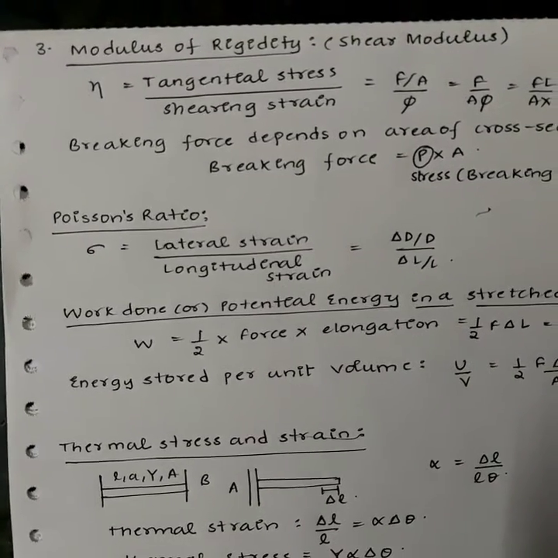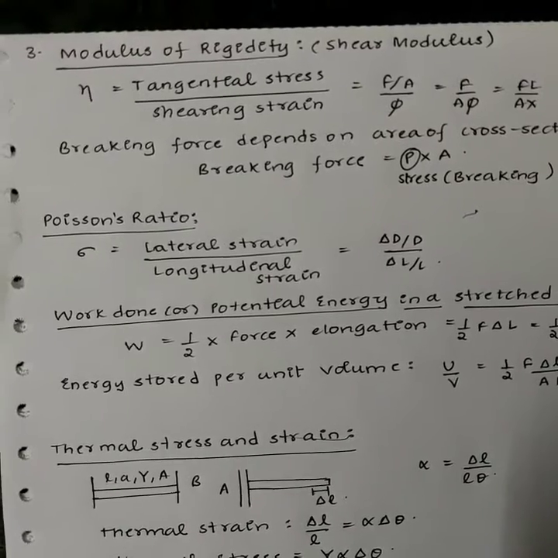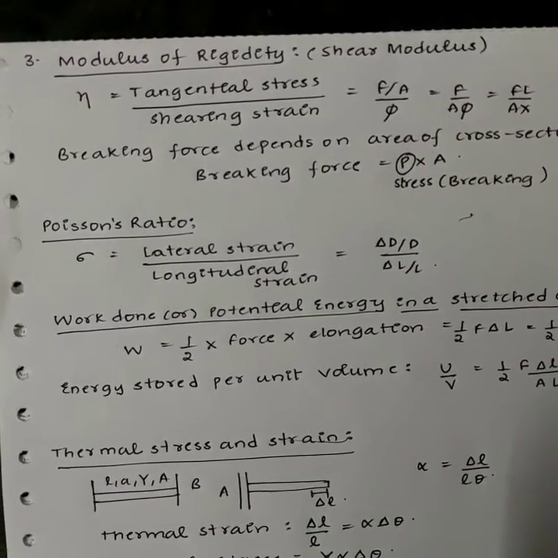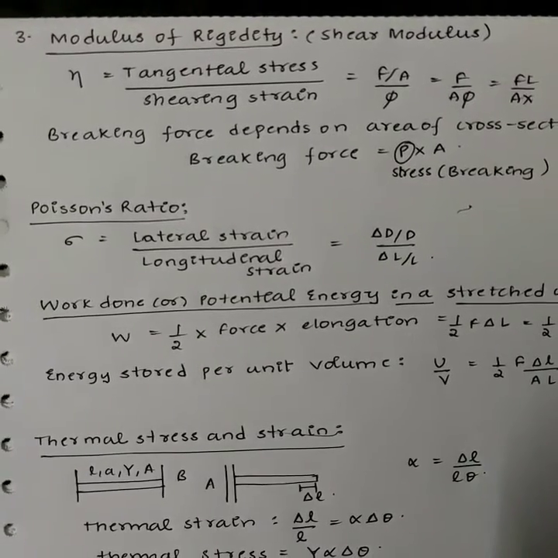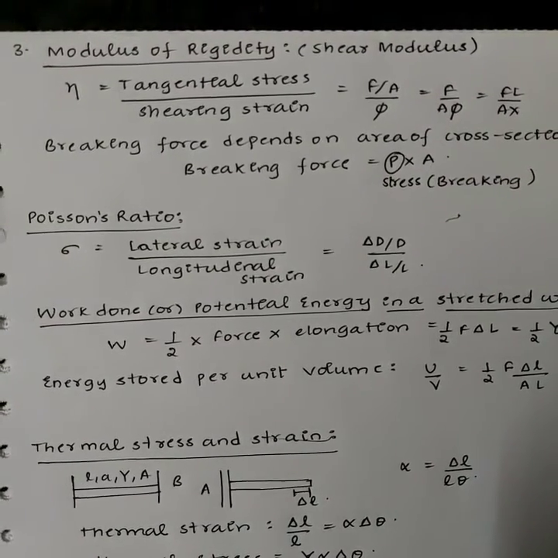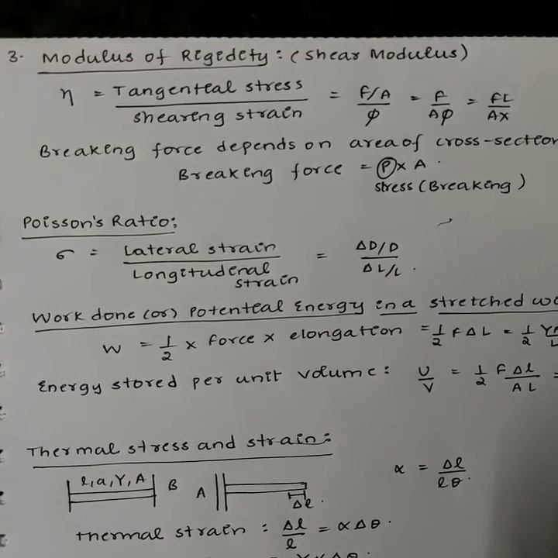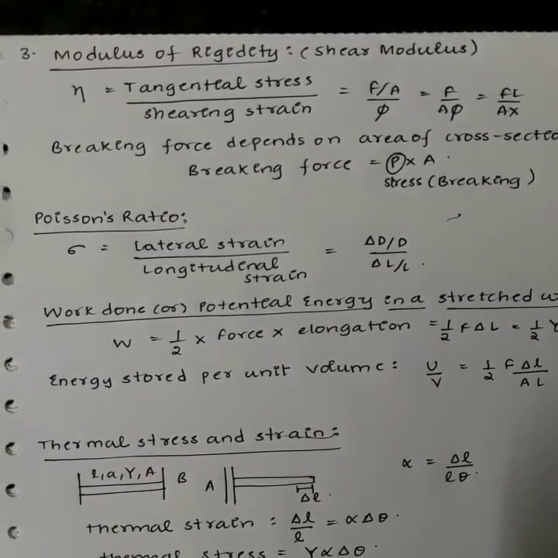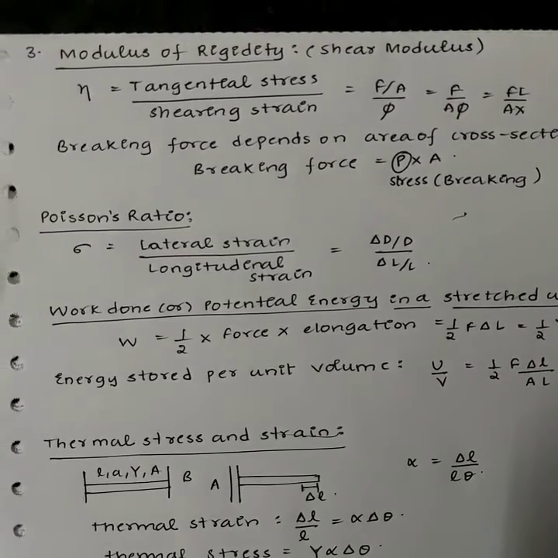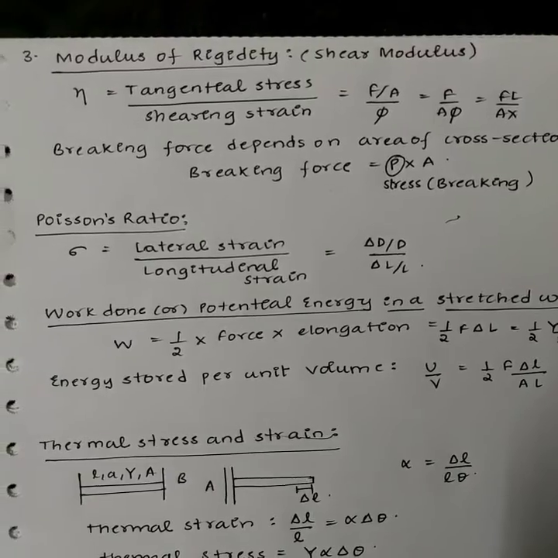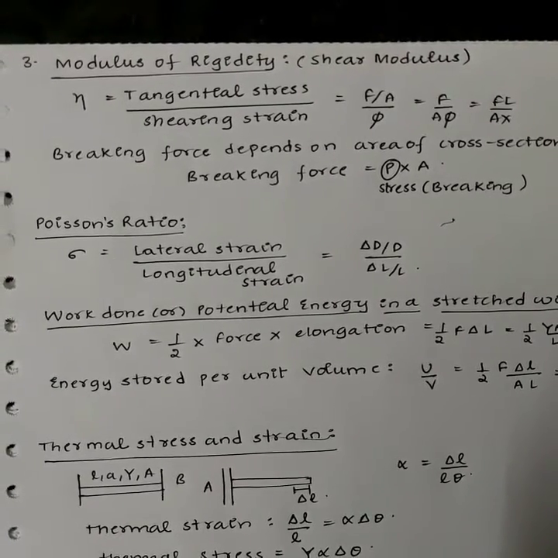Poisson's ratio. For a long bar, the Poisson's ratio is defined as the ratio of the lateral strain to longitudinal strain. Sigma is delta d by d by delta L by L. The Poisson's ratio is a unitless and dimensionless term. Its value depends on the nature of the material. Theoretically, the value of sigma must lie between -1 and 0.5, but for most metallic solids, it lies between 0 and 0.5.